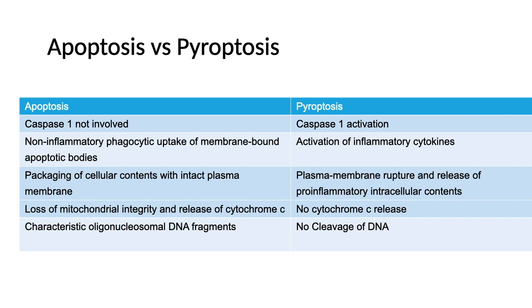In apoptosis, loss of mitochondrial integrity and release of cytochrome C occur, whereas there is no involvement of cytochrome C in pyroptosis. In apoptosis, there is characteristic oligonucleosomal DNA fragmentation by endonucleases, whereas in pyroptosis, there is no cleavage of DNA.